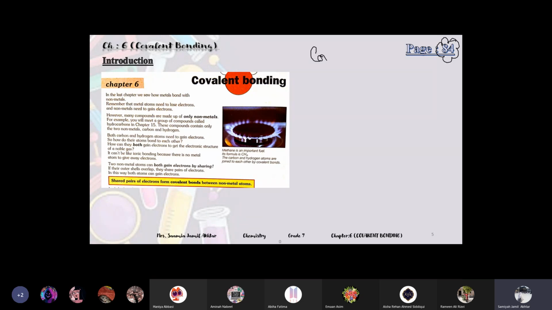Okay, so covalent bond is when the non-metals react with non-metals. So covalent bond is between non-metals, so remember this.